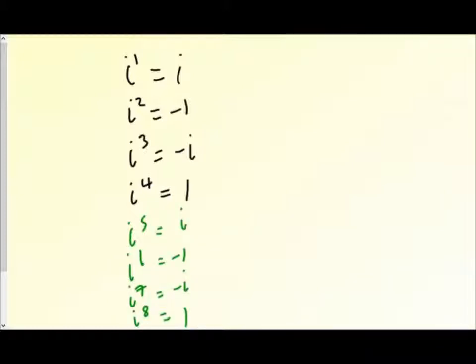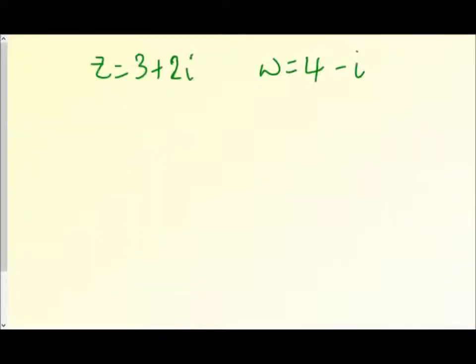Okay, back again. So what you should have found is that i to the 5 is i, i to the 6 is minus 1, i to the 7 is minus i, and i to the 8 is 1. And what you should realise is that if we go for higher and higher powers of i, then that's just going to keep looping round between these four numbers: i, minus 1, minus i, and 1. So that's raising i to different powers.